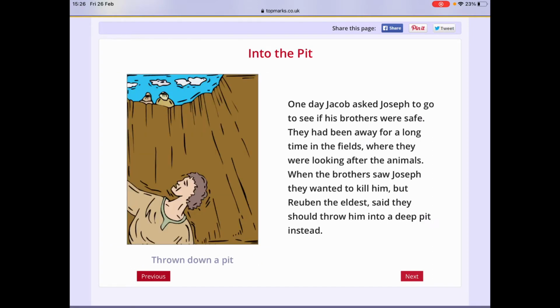One day Jacob asked Joseph to go to see if his brothers were safe. They had been away for a long time in the fields where they were looking after the animals. When the brothers saw Joseph, they wanted to kill him. But Reuben, the eldest, said they should throw him into a deep pit instead.